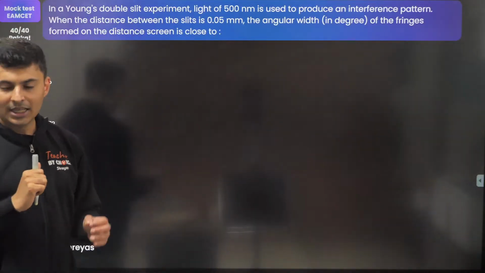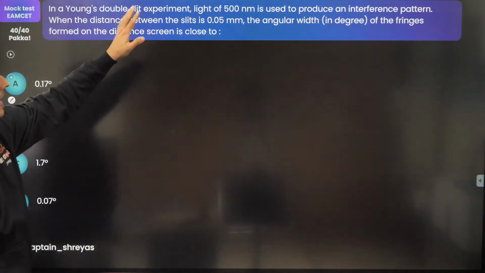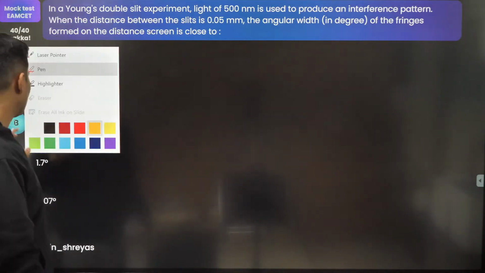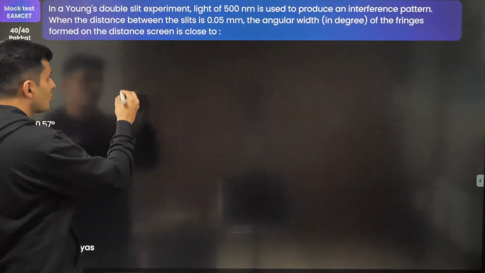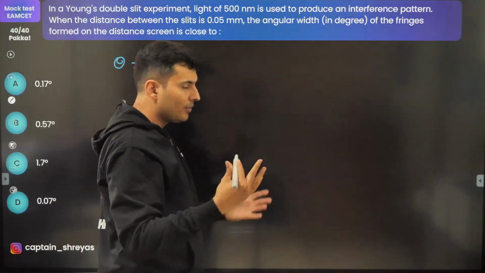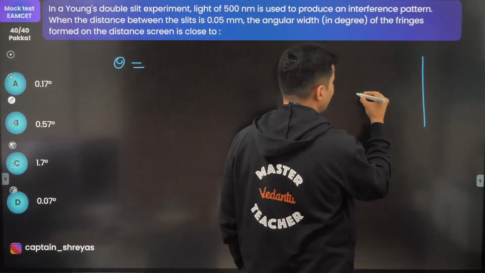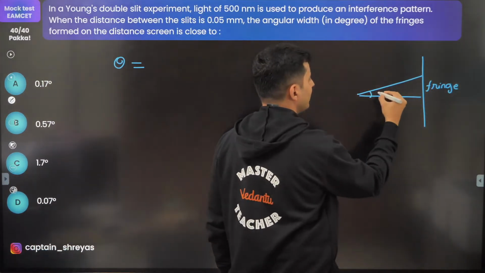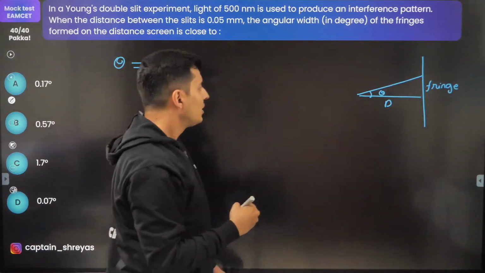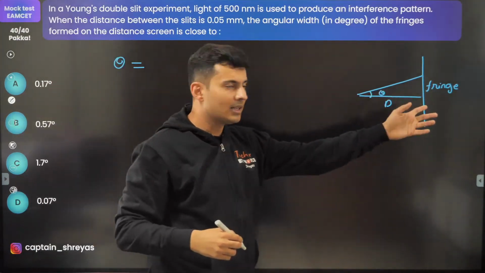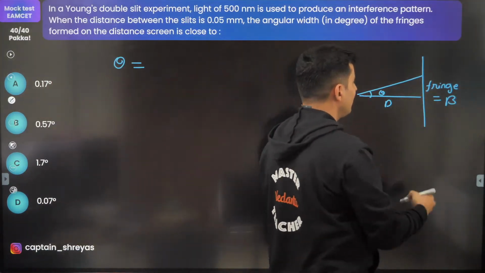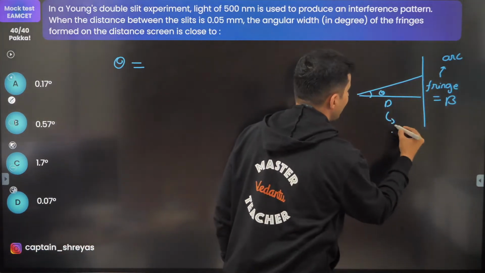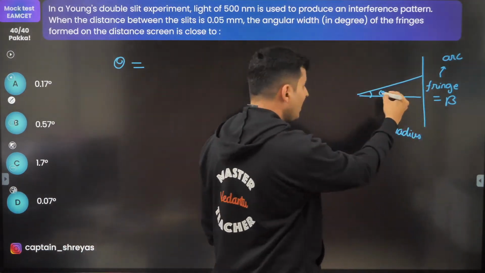Now, in a Young's double slit experiment, light is used. An interference pattern is obtained. The slit width is this much. The angular width is how much? Standard question on angular width. If this is one fringe, then this is the angular width, and this is distance D. To find theta, I will think that the fringe is nothing but an arc. Think of this like an arc and think of this like the radius, and this is the angle.